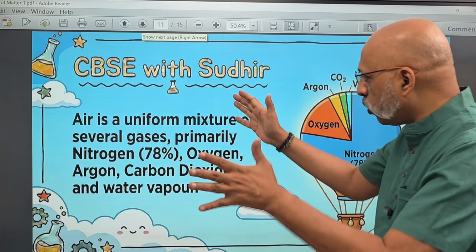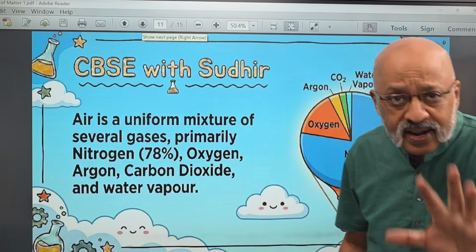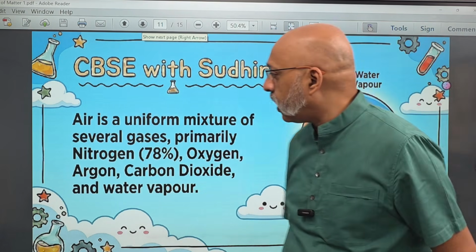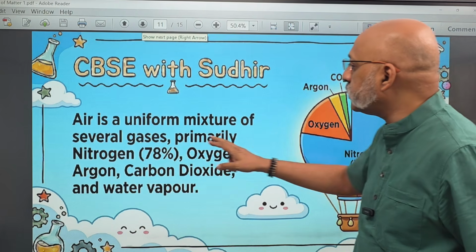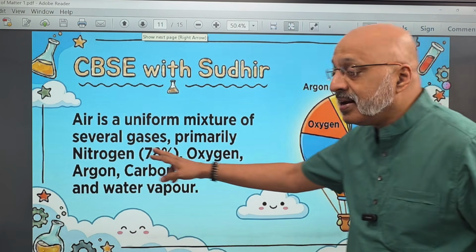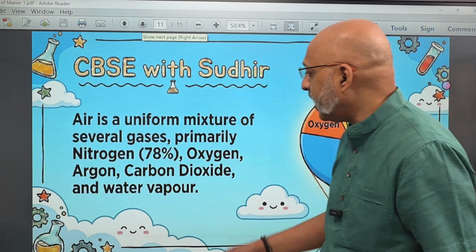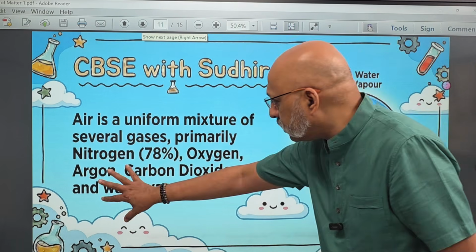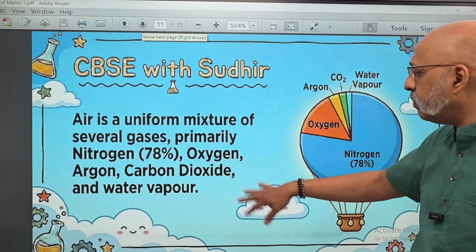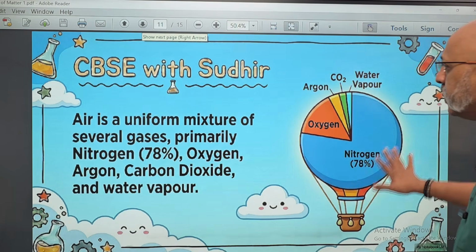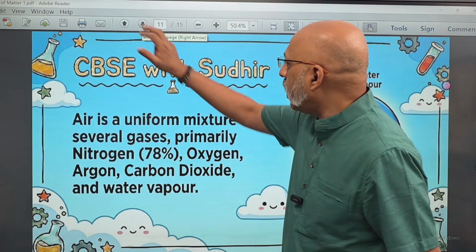Let's move forward. Let's focus on this. Now, as far as air is concerned, the air that we see around us, it is a uniform mixture of several gases, mainly nitrogen, and we have studied this in class 6 and 7. 78% is nitrogen, then you have oxygen, and then there are the minor gases like argon, carbon dioxide, and water vapor. Okay, this is something which we are aware of.